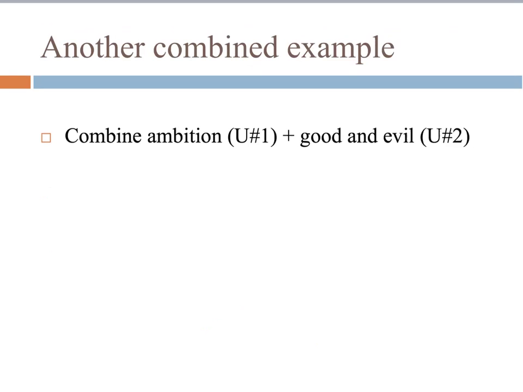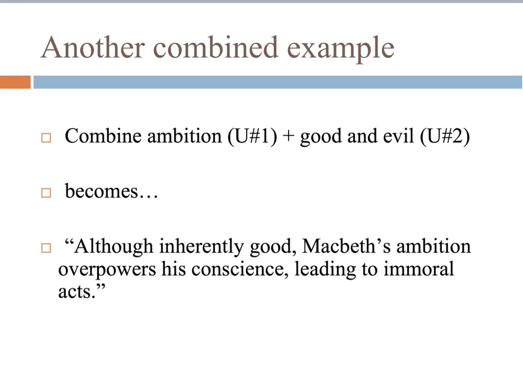Here's another really good example. Again, that first understanding on ambition, but combining it with that second understanding about how people can contain within them both good and evil. So this one becomes, although inherently good, Macbeth's ambition overpowers his conscience, leading to immoral acts. Now look at the structure of this sentence.